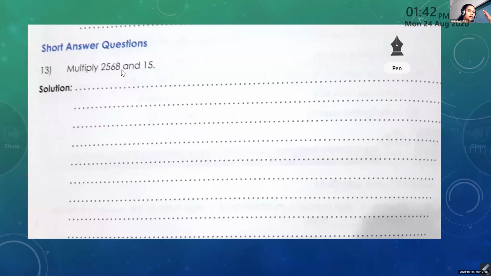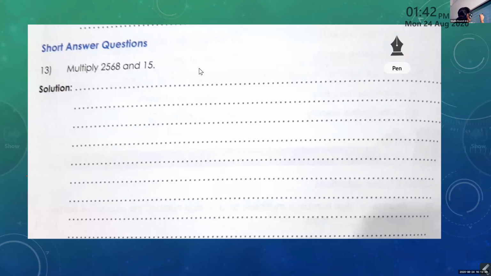So you can write not at the left margin and not at the top, because if there is some carryover, there should be some space to write. Understood? Now what will you do? First we will write the number like this.